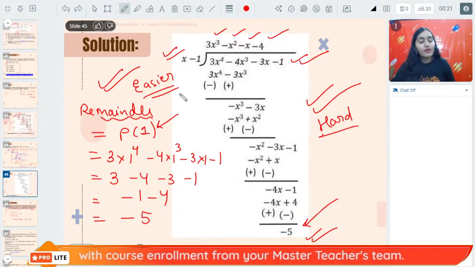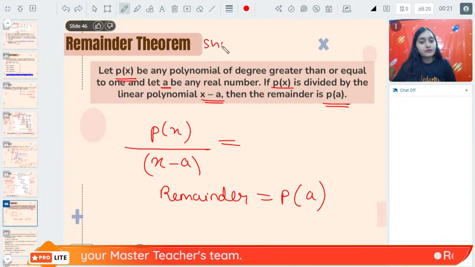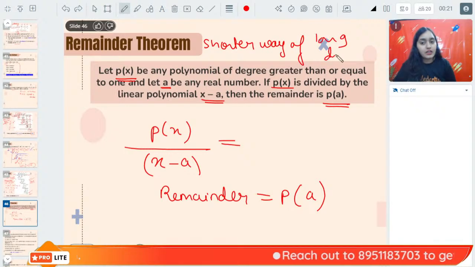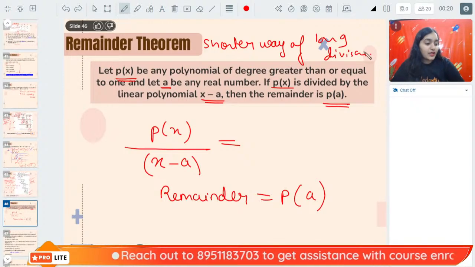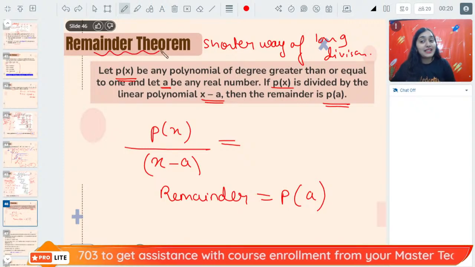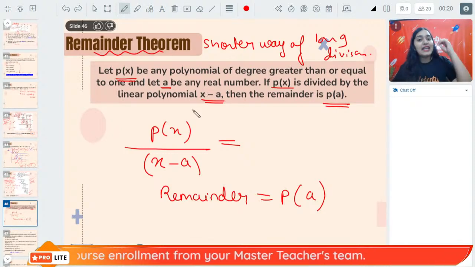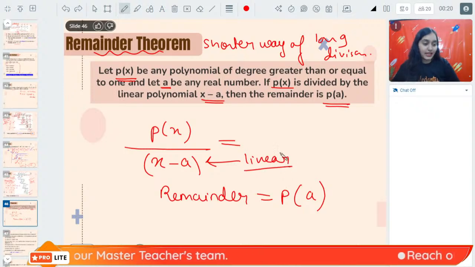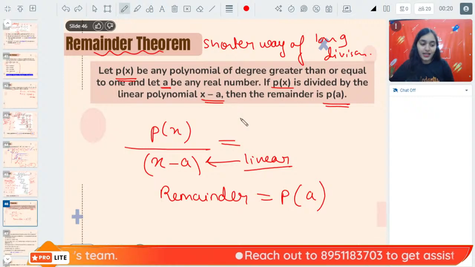Anshika, I am telling you the proof right now. Don't worry. Yes, it is just a shorter way of the long division method, right? Is there any condition where we can use it? Yes. Of course, there is one condition for using remainder theorem. What is that condition? The condition is that it is only applicable if the divisor is a linear polynomial. It is applicable only when the divisor is a linear polynomial, right?